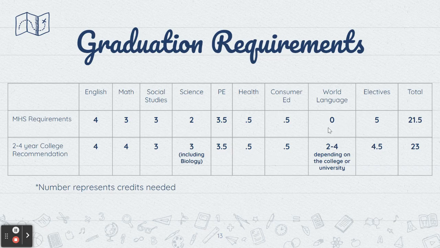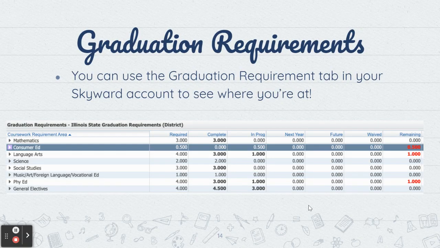World languages are not required to graduate from Moline High School, but colleges and universities usually require that, and then electives to get up to that. So those are the graduation requirements. If you're wondering where you're at, you can go into your graduation requirement tab in your Skyward account in order to see what you need and where you are.